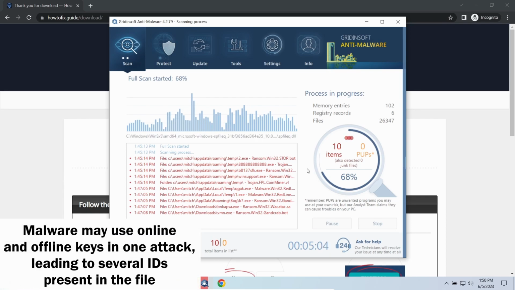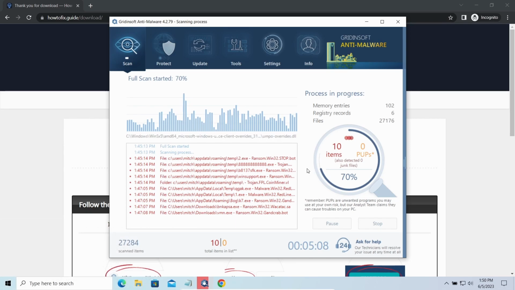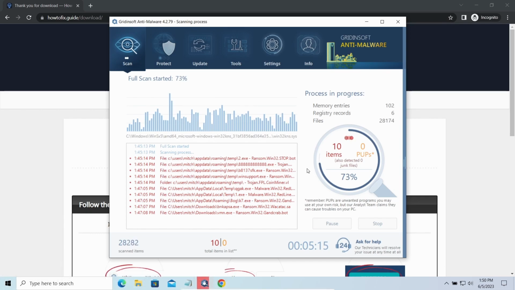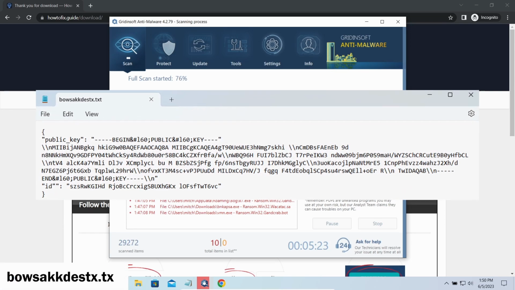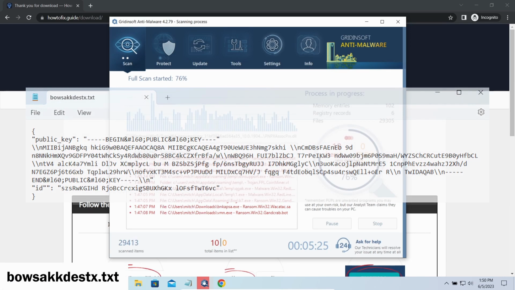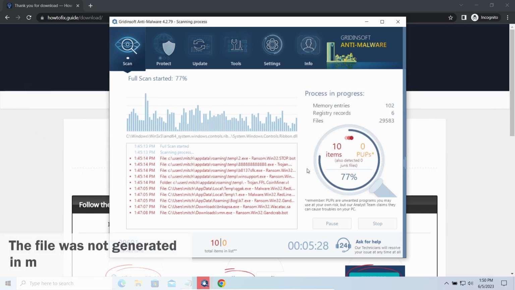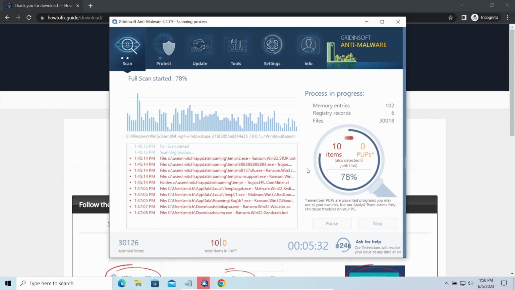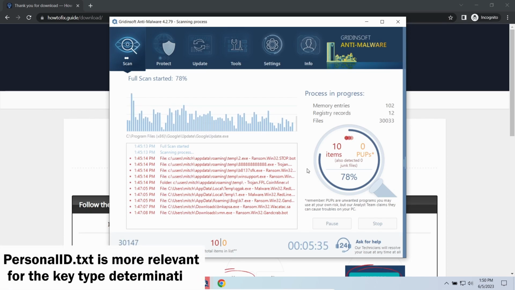The personal ID.txt file contains a single string that is used to identify the victim among others. If the string ends with T1, then malware has used an offline key to encrypt your system. Any other ending on the string means they used an open online key. The other sign of online key usage is the presence of a strangely named txt file in the same folder. This file keeps a public key used during the creation of an online key, though it may sometimes be created but not used because of network errors. To be sure about the type of the used key, it is better to look at the personal ID.txt file.